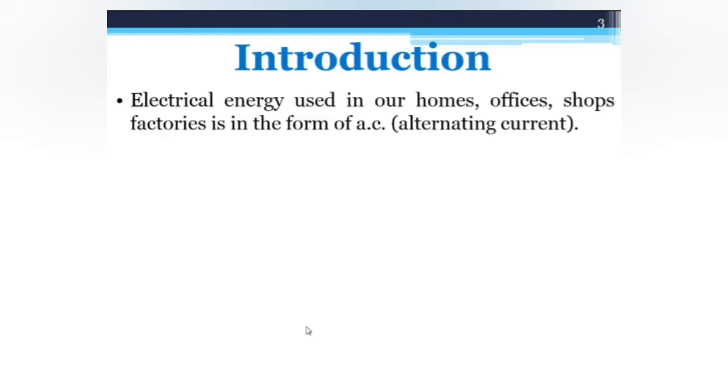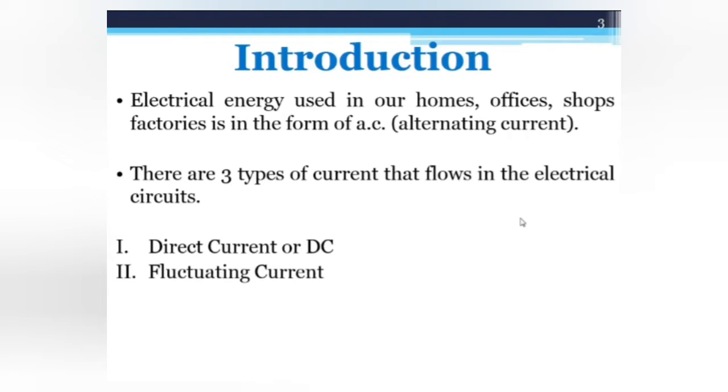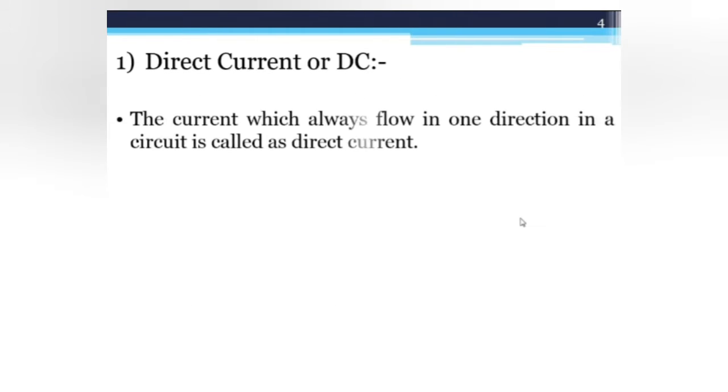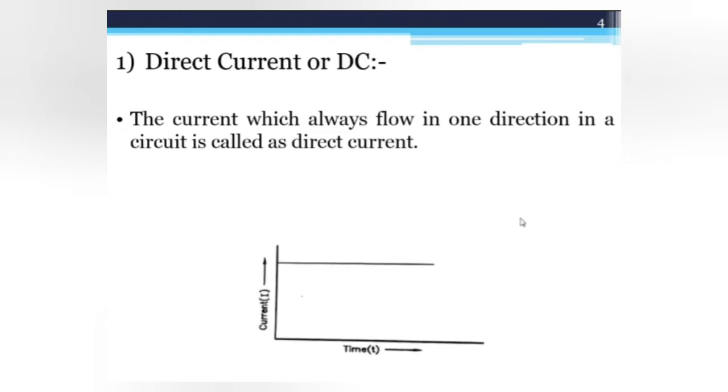The electrical energy used in our homes, offices, shops, factories is in the form of AC. AC means alternating current. So normally there are three types of currents. One is direct current, called the DC. Another one is fluctuating current, and the third one is alternating current, called the AC. So first of all, what do you mean by direct current? The current which always flows in one direction in a circuit is called a direct current.